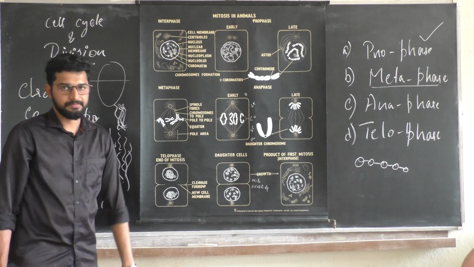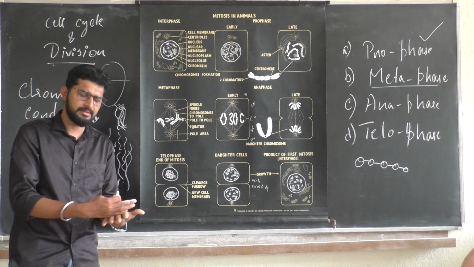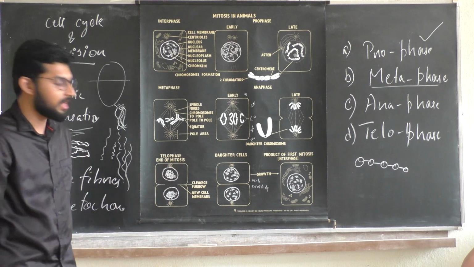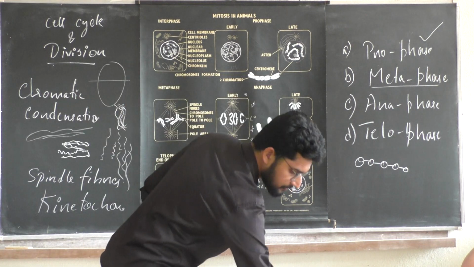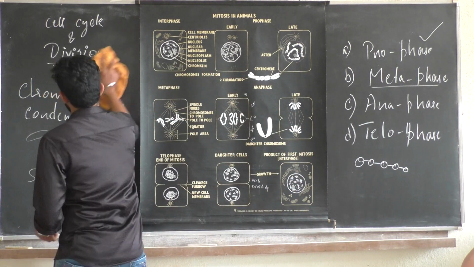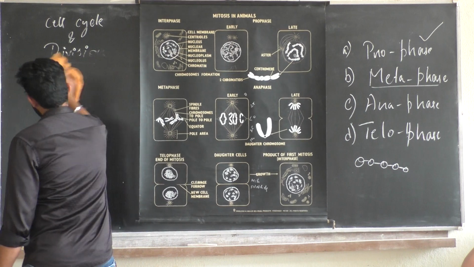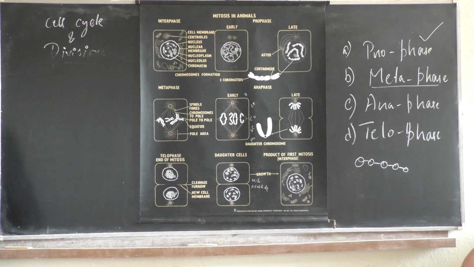At this phase karyokinesis is done. Karyokinesis, the division that happened inside the nucleus, is done. Now we are entering into cytokinesis. What is cytokinesis?